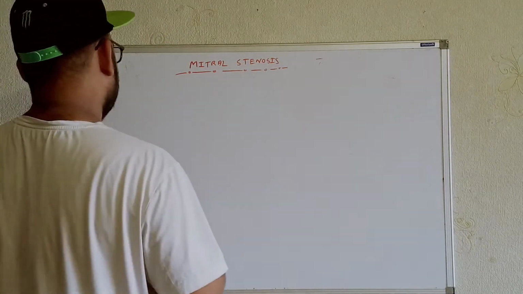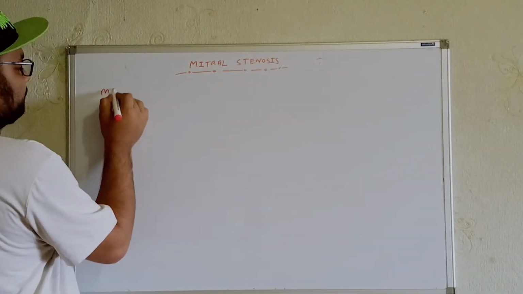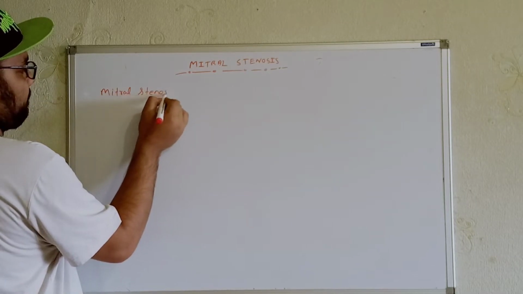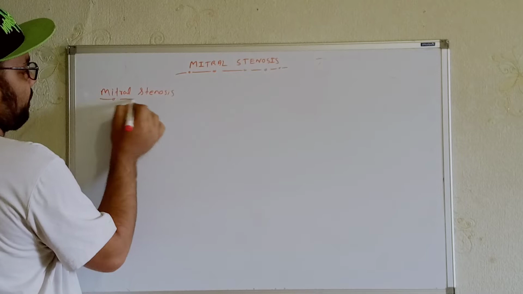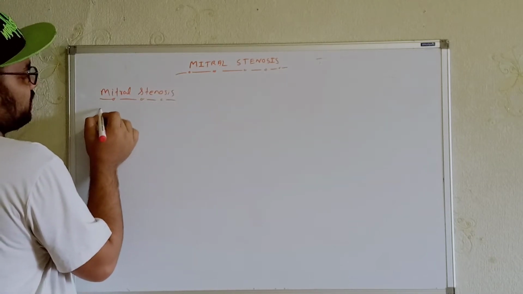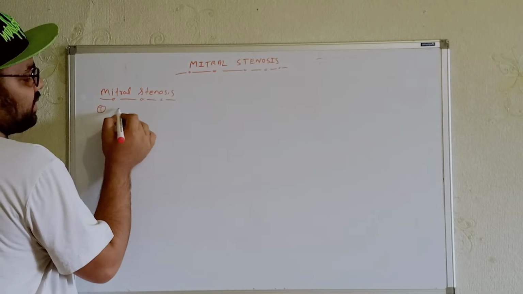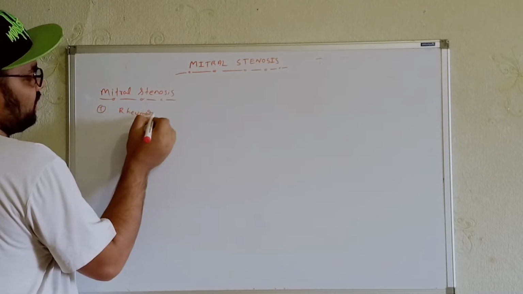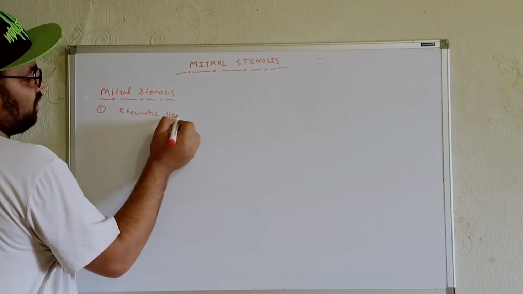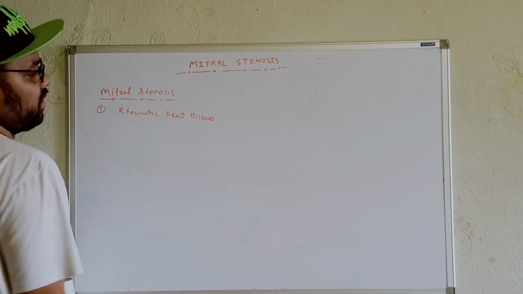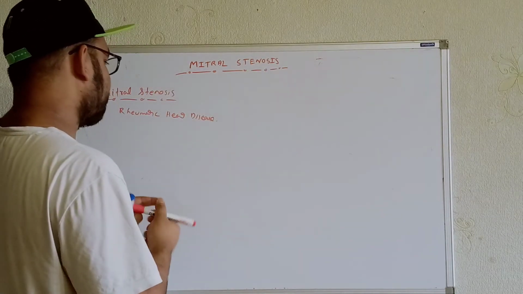Now let's talk about mitral stenosis. What are the etiologies, or the positive things, in terms of mitral stenosis? The first thing we can write is rheumatic heart disease. Rheumatic heart disease is the most common one. You have to remember this. Now, what type of thing will we see in these cases?